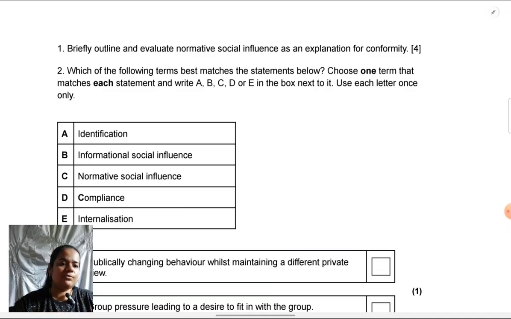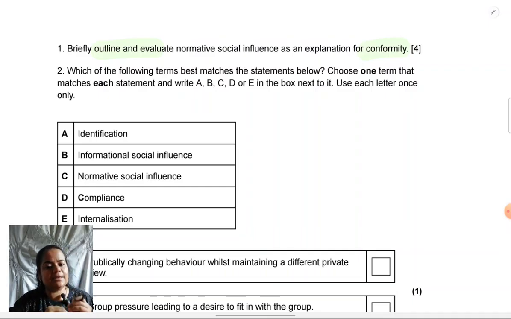Okay, so one type of question you can be asked is: briefly outline and evaluate normative social influence as an explanation for conformity. First thing, whenever you look at a question, is to break it down in your mind in terms of assessment objectives. That's always step 1. Right now, it will take some effort because this is your first topic, say you're doing it for the first time. Soon it will become automatic. The more you practice, it won't take a second to think about it.